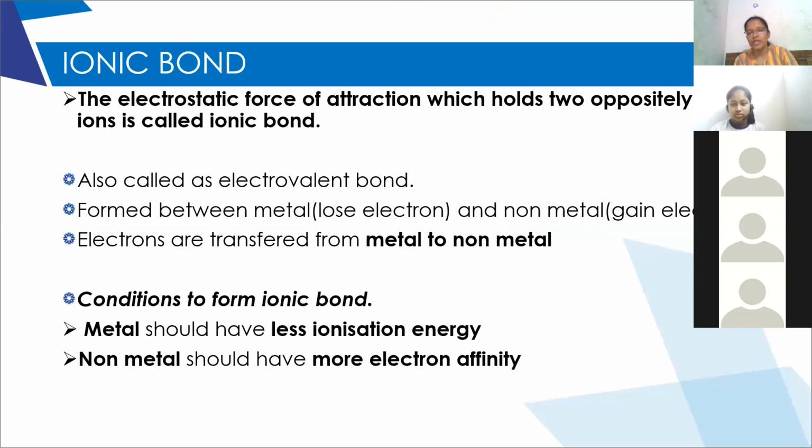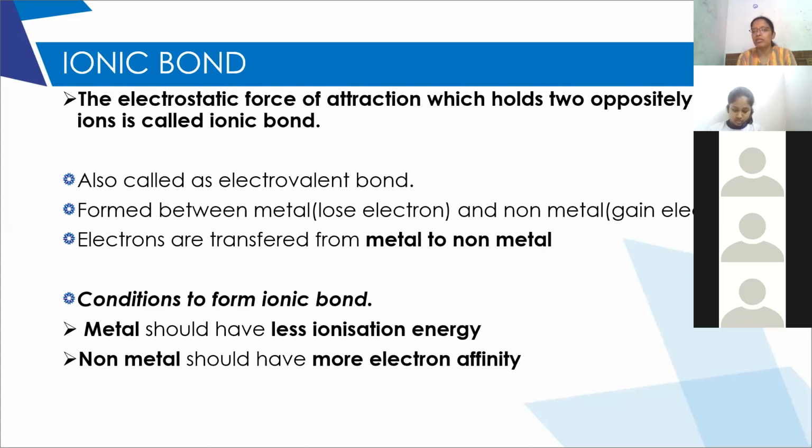Okay. So we have discussed ionic bond is the electrostatic force of attraction which holds two oppositely charged ions together. So how are these ions formed? The metal has a tendency to lose electrons to attain the stable octet, whereas non-metals have a tendency to gain electrons.